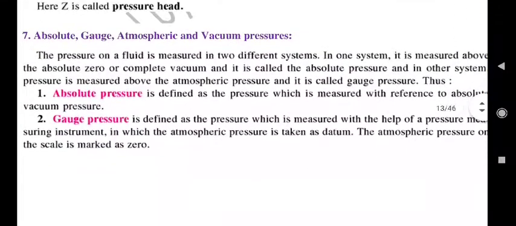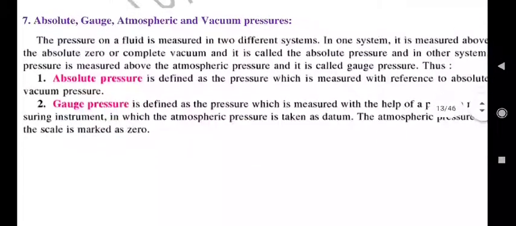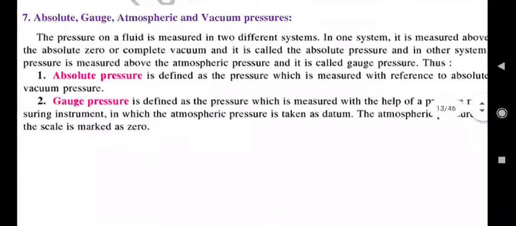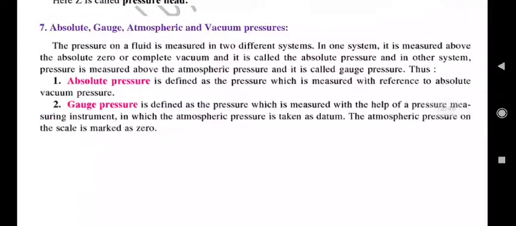So next topic is types of pressures. First one is absolute pressure. Absolute pressure is defined as the pressure which is measured with reference to absolute zero vacuum. So when there is a vacuum, if you take that point as a reference and measure the pressure, whatever value you get is called absolute pressure. Second one, gauge pressure.